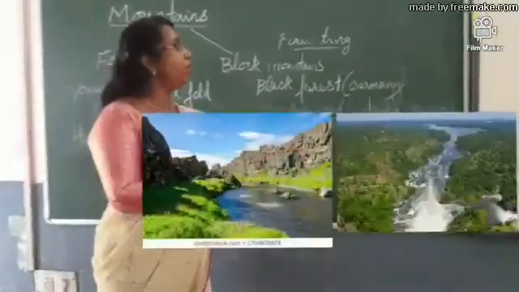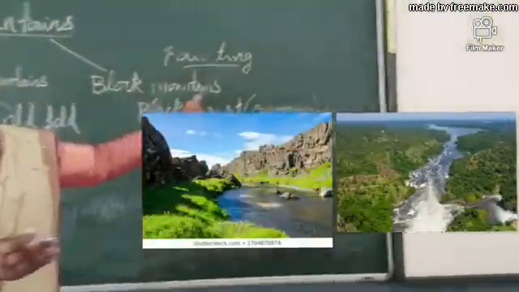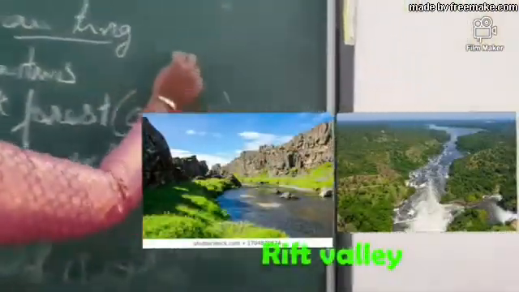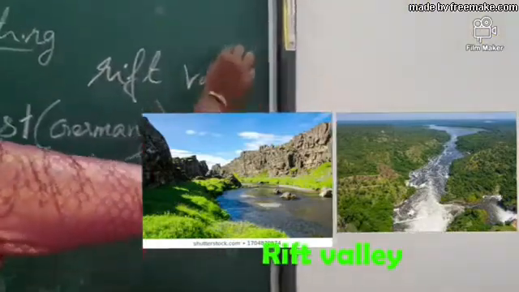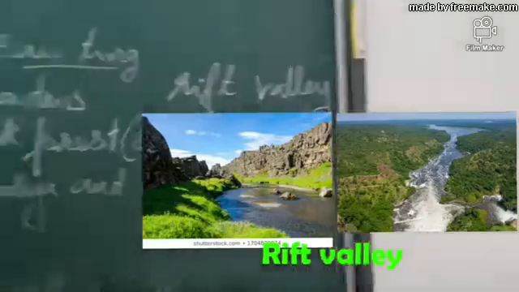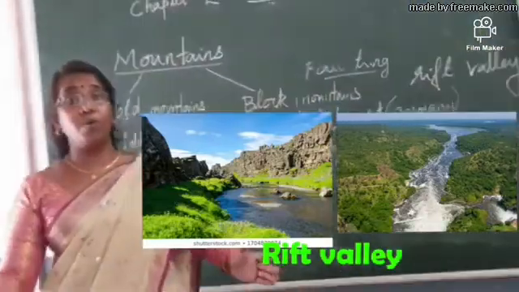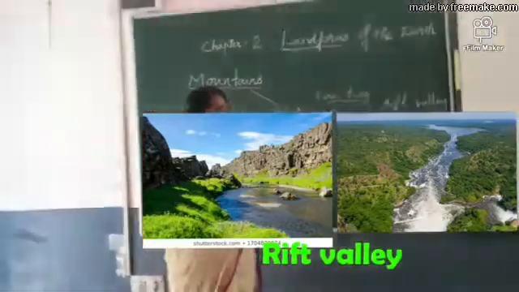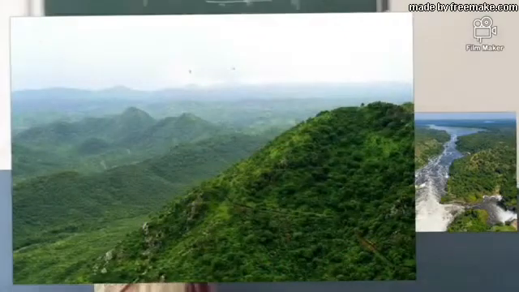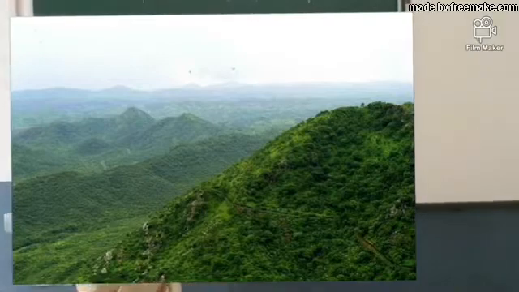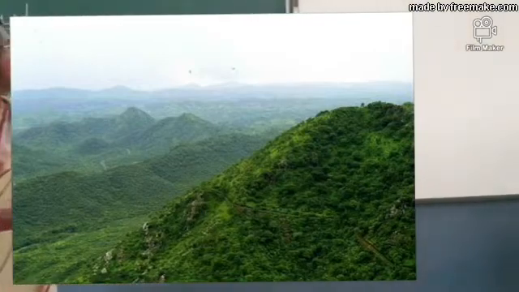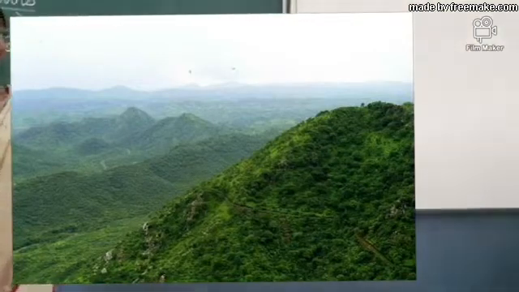And one more point you have to remember is that with the block mountain, a rift valley also forms. So whenever block mountains are formed, you can see a rift valley formed nearby. Why? Because the middle portion is elevated, so on both sides a rift valley forms. One example of a block mountain is the Black Forest in Germany.